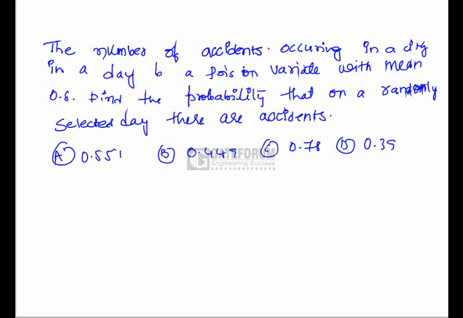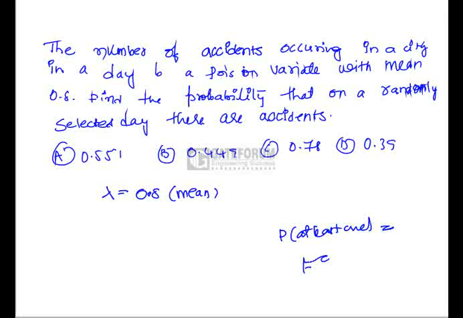Accidents occurring in a city in a day are a Poisson variate with mean 0.8. Find the probability that on a randomly selected day there are accidents. So it is given that lambda, which is mean of the Poisson variate, is 0.8, and we have to find the probability that on a selected day there will be accidents. That means there must be at least one accident. So in order to find probability of at least one, it is enough to find 1 minus probability of no accidents.